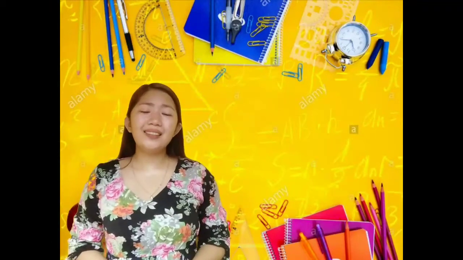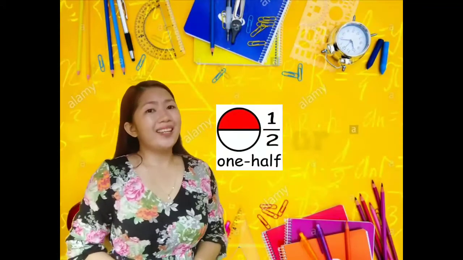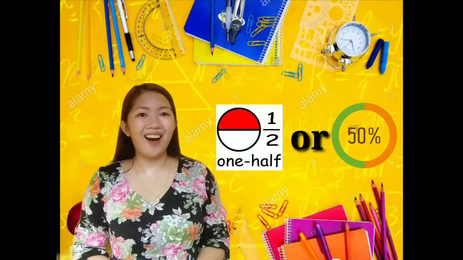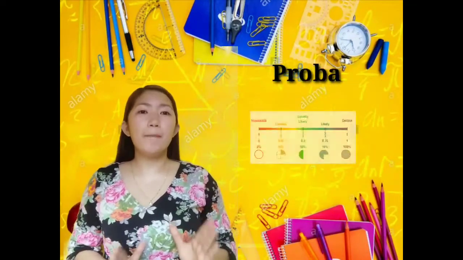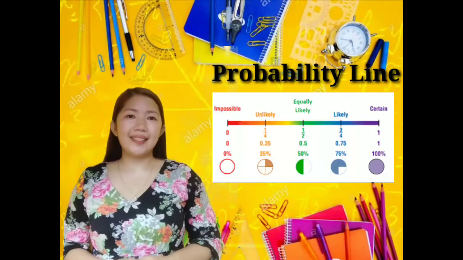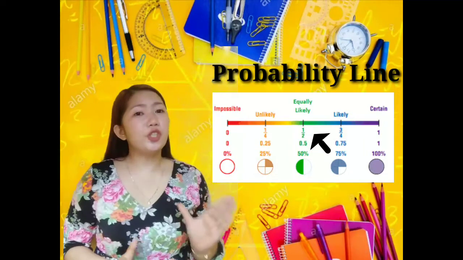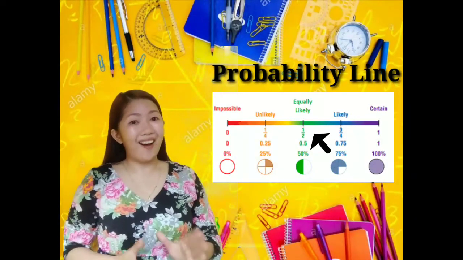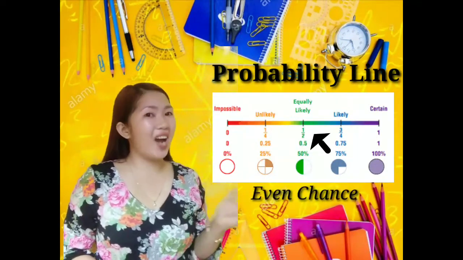Now, the probability that we can get a head is 1/2, which means there is a 50% chance that we can get a head when tossing a coin. To check that we are correct, let us use the probability line. As we can see, 1/2 is at the center. So that means there's only a 50% chance that we can get a tail or a head. So it is an even chance.